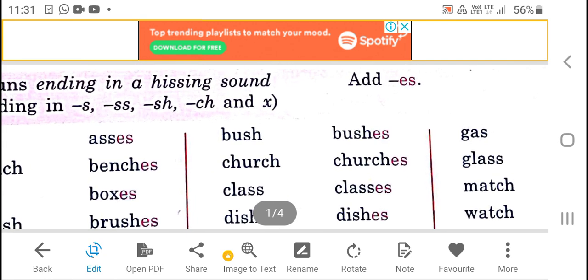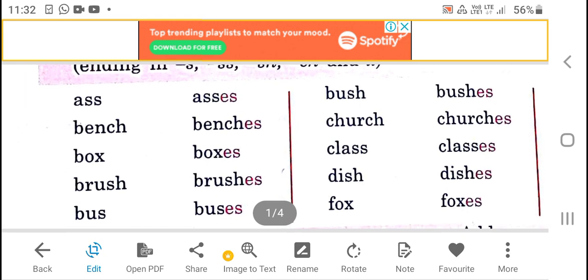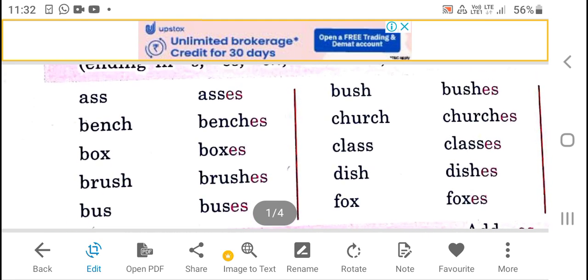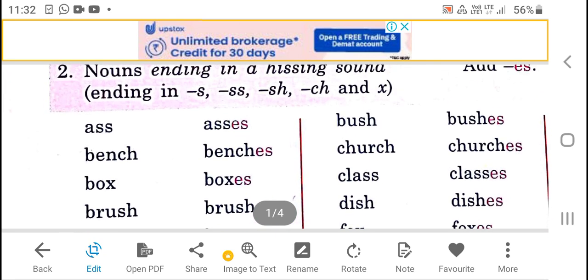Bus, the last letter is S. Church, the last two letters are CH, and so on. So if the last letter is S or X, or the last two letters are double S, SH, CH, we add ES to make the plural noun. Okay.